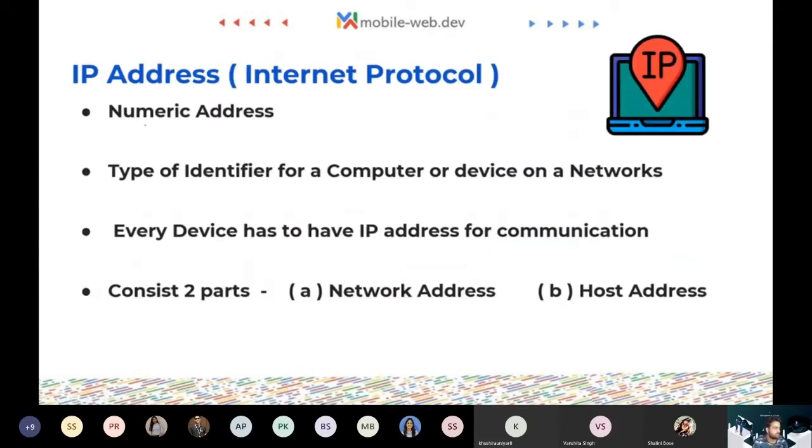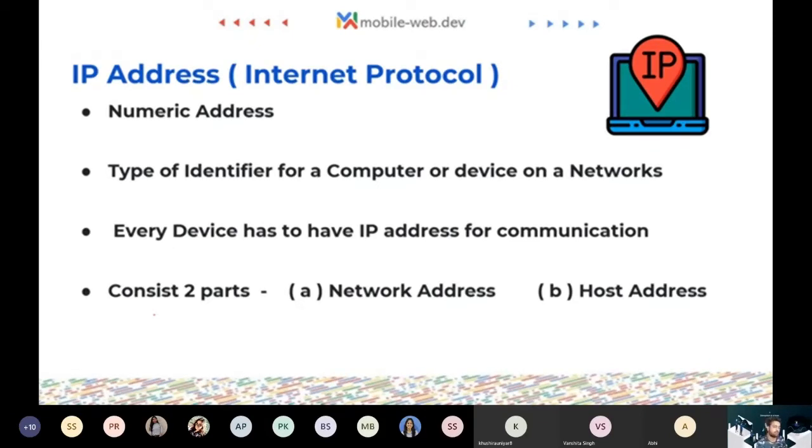So let's go ahead and see what is an IP address. It's a numeric address. In case of IPv6, which we will see in a later slide, the address can be alphanumeric. So imagine an IP address like your phone number. If somebody needs to call you, he needs to know your phone number. In the same manner, if somebody wants to reach a particular web application, he needs to know the IP address of that website. And without an IP address, we cannot run the internet at all.